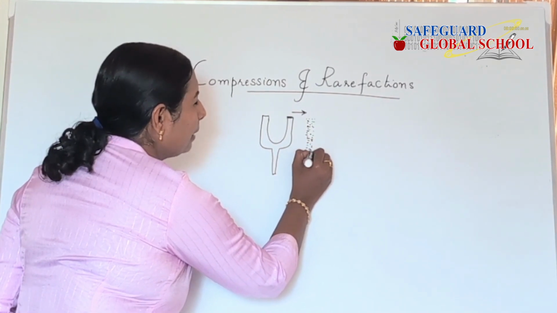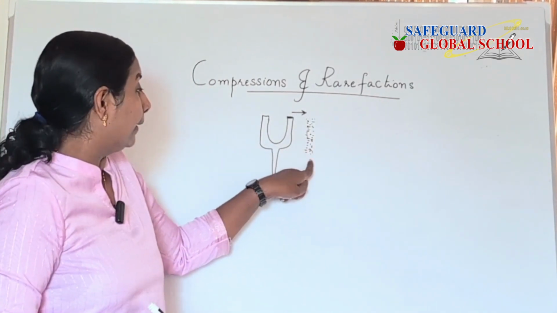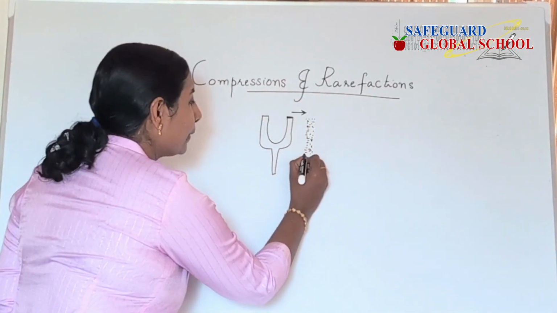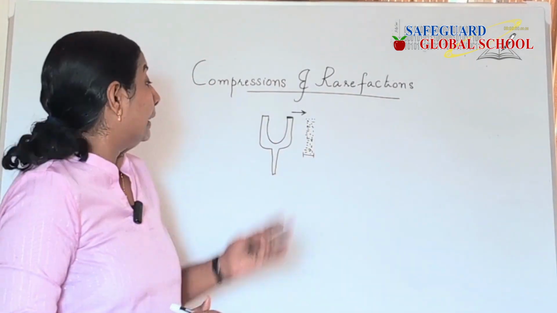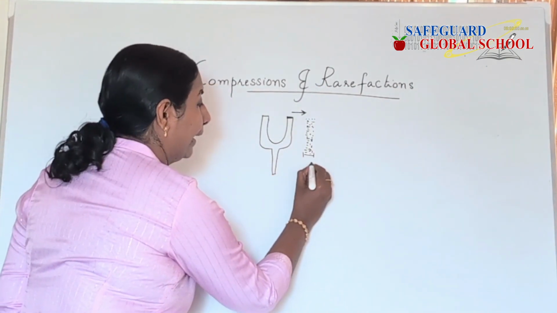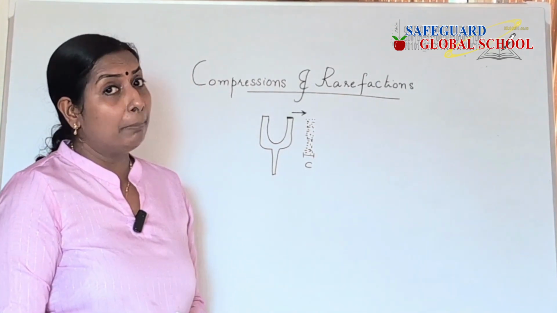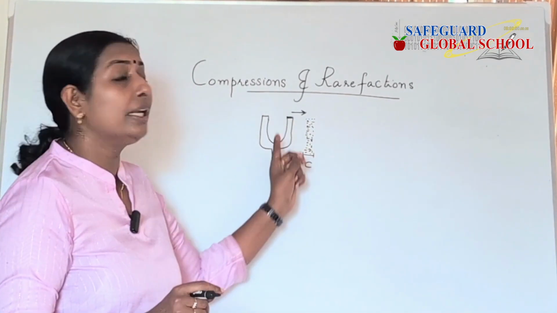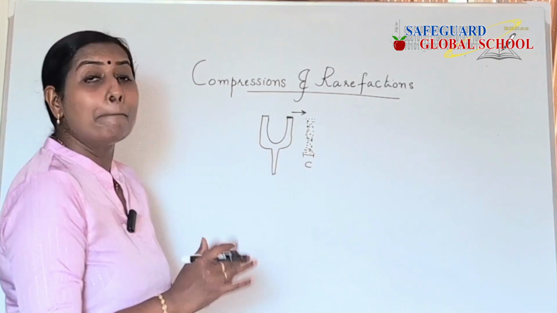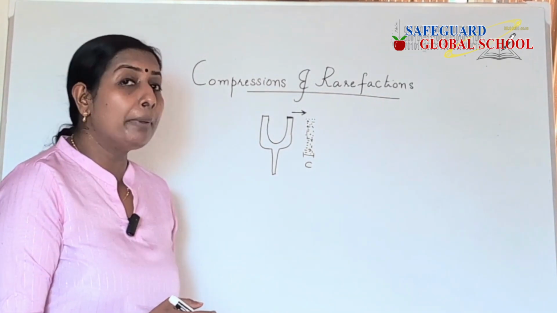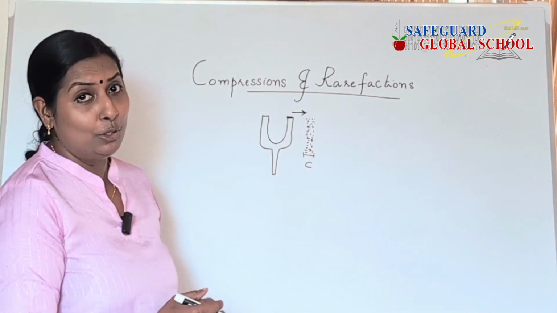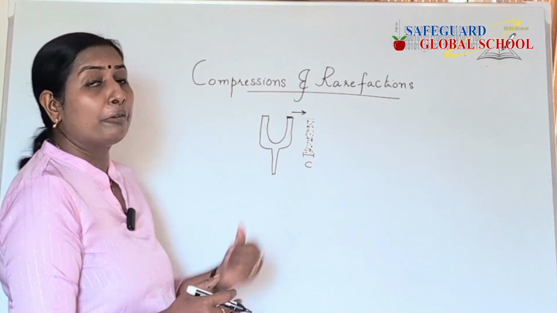So there develops a region here where the number of particles is more. This region which is developed, where the pressure is high and the particle density is high, can be called a compression. So children, what do you mean by compression? Compression is a region in the medium where particle density is high or pressure is high. What do you mean by particle density, children? Particle density is the number of particles per unit volume. So I hope that you have got the concept of compression.